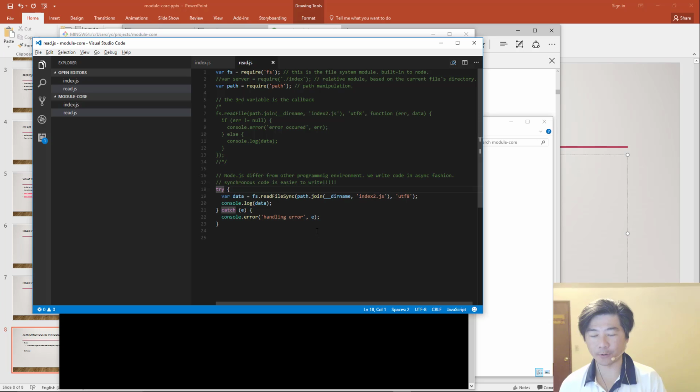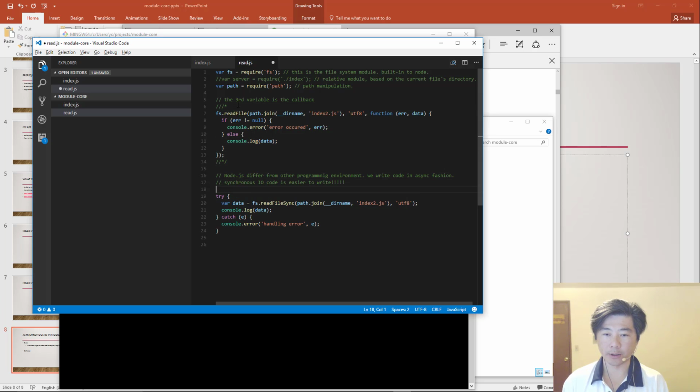And this is the reason why most other programming languages go with synchronous I/O code by default. However, Node eschewed that particular programming pattern, and instead made the asynchronous pattern the default, because of the following reasons.